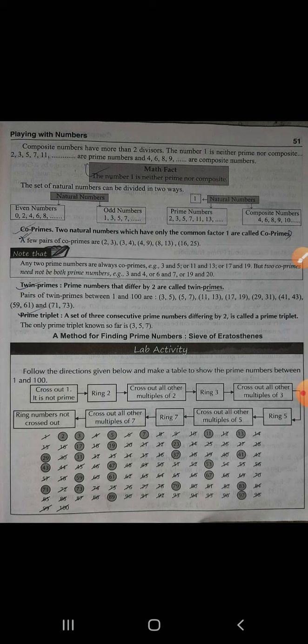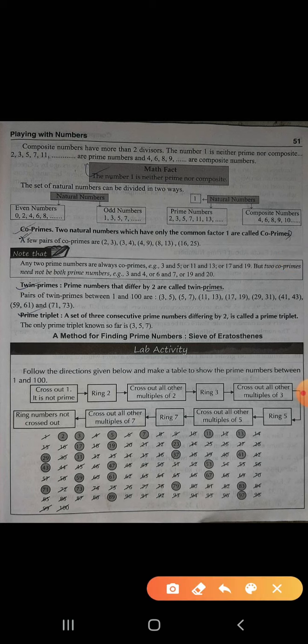2, 3, 5, 7, 11 are prime numbers. 4, 6, 8, 9 are called what? Composite numbers. So here are a few examples. Okay, keep this in mind.